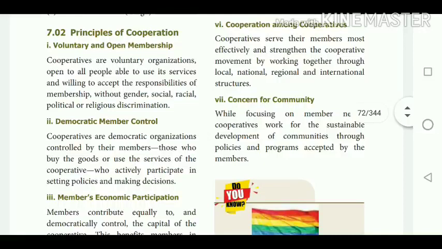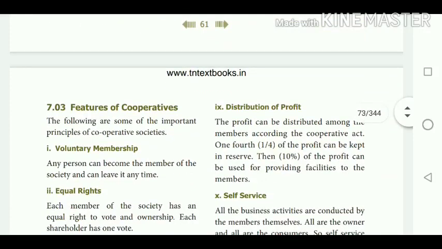Then concern for the communities. This is a voluntary organization. They start the cooperative societies out of concern for the community. These are the 7 principles of cooperative society. Next, the features of cooperative society.